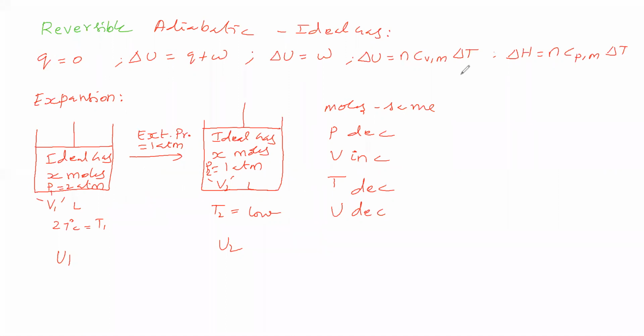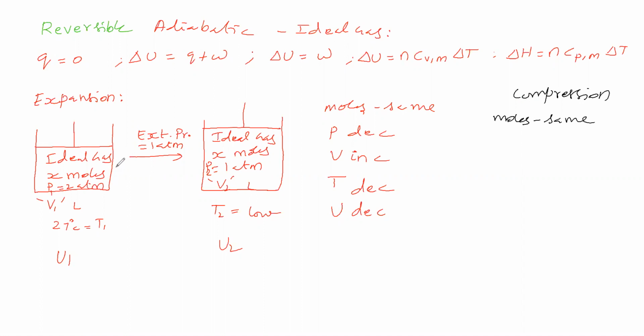So that is for expansion. How will it be for compression? For compression, the number of moles will remain the same. Compression means what will happen? The ideal gas pressure should be low and the external pressure should be high, isn't it?